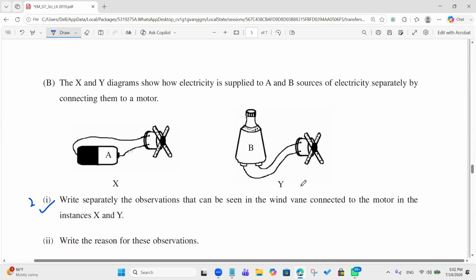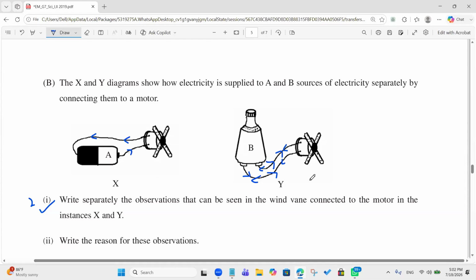What's the reason for this observation? Because X is a direct current, but setup B is an alternating current. Yeah, right. Here it's direct current because the current flows only one way. But here the current goes this way, and then flows back to the opposite side.